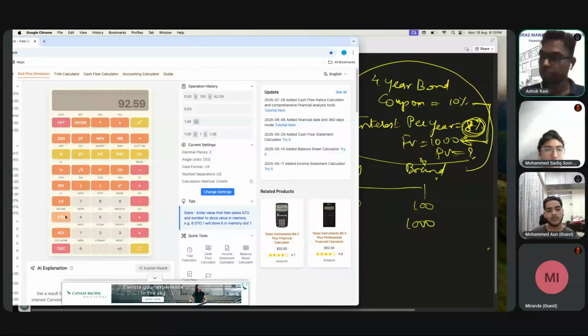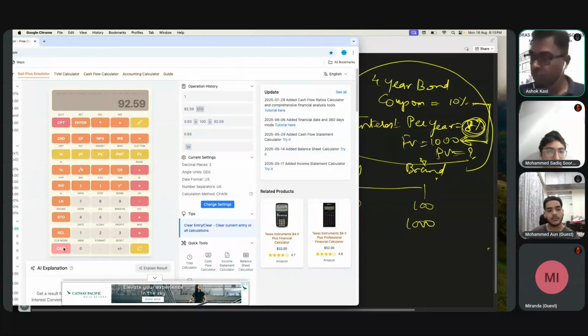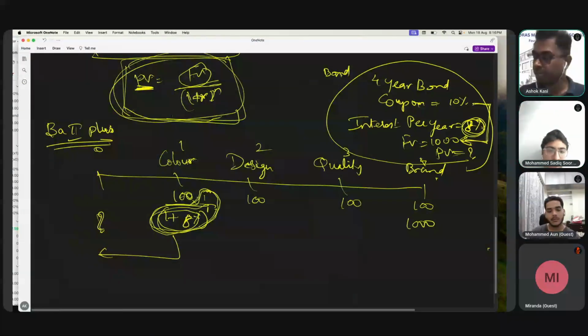Now this STO key acts as the memory. STO is there, you can see. I have stored it there, store 1. If I want to get back that number, I'll do recall 1. You can keep storing, store 2, 3, 4, 5, 6 till 9. It's like memory. I believe you use Casio calculators in college, and there also you will have memory. Here we call that store.